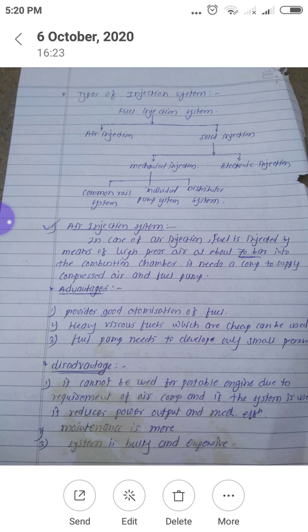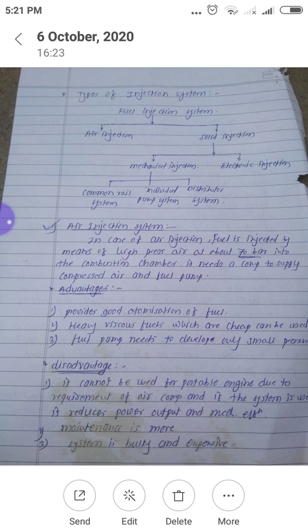That is, if we pump the stove, air gets pressurized and that pressurized air applies pressure on the kerosene fuel, and that pressurized fuel is injected or comes out through the nozzle. So that is a simple air injection system.